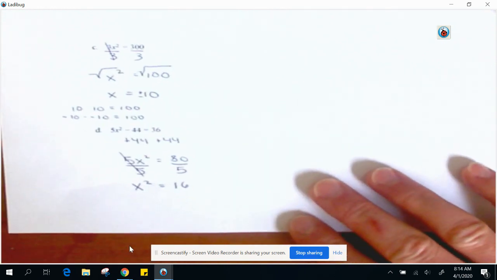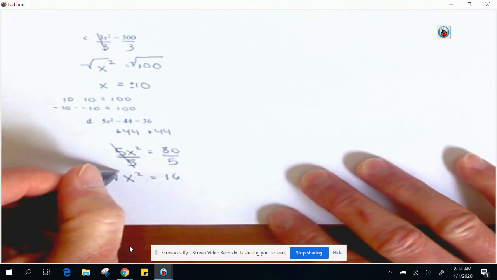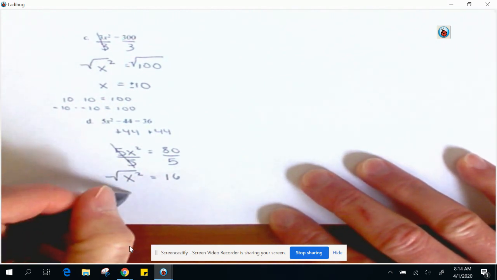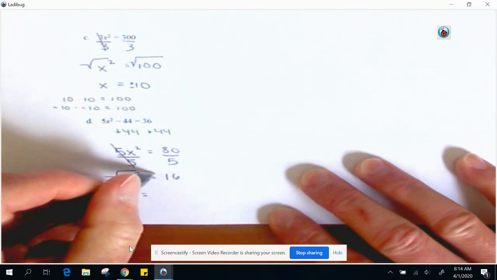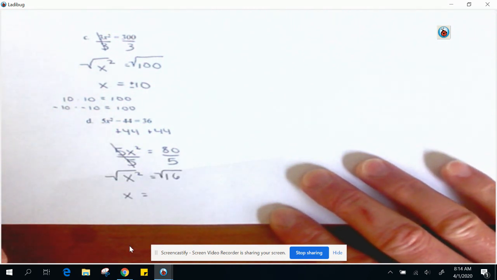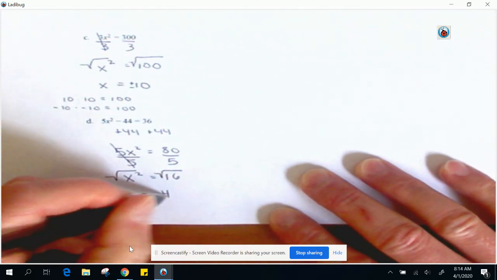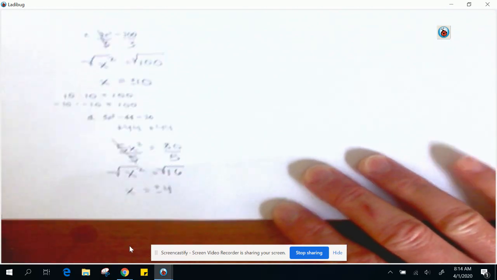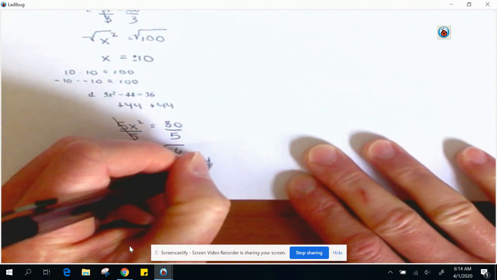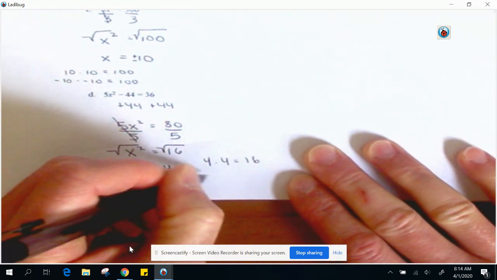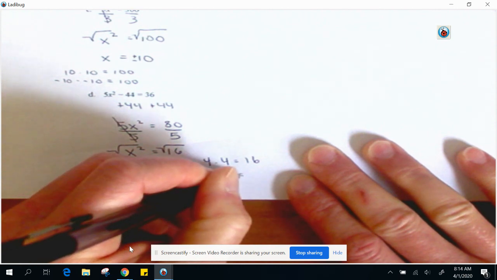Last step of this new process. Square root of x squared is always just x, and the square root of 16. What number times itself gives us 16? That would be 4, both positive 4 and negative 4. So 4 times 4 equals 16, and negative 4 times negative 4 equals 16.